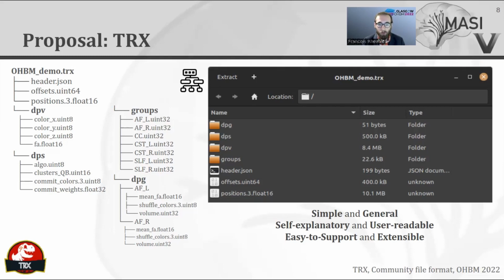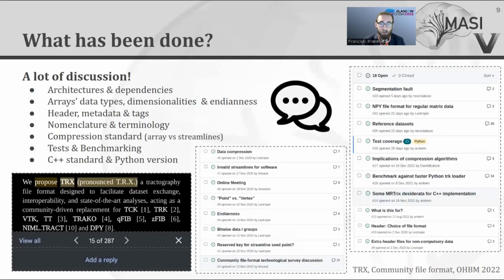But what has been done more concretely about it? Like I mentioned earlier, there was a lot of discussion, a lot of threads on GitHub about what should be the minimal dependency, which version of C++ or Python should be supported in the proof of concept, default data type, compression. A lot of people were contributing to these discussions. Just to give you an example, when I was ready to submit this OHBM abstract, I showed the text to the collaborators and I got hundreds of comments overnight. So people are really participating in this effort.